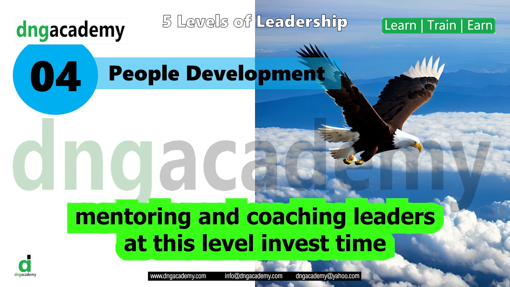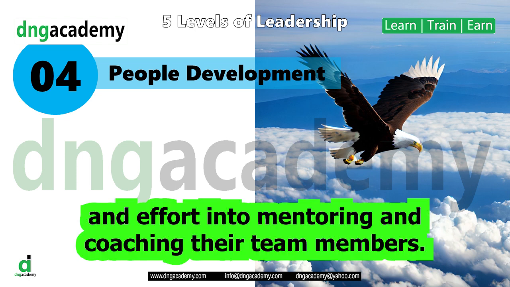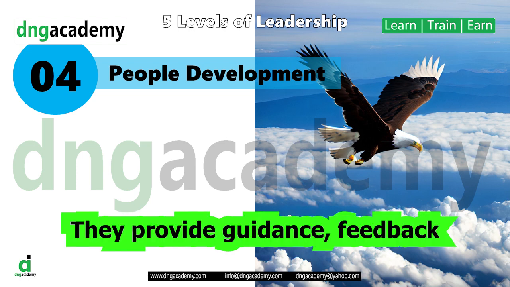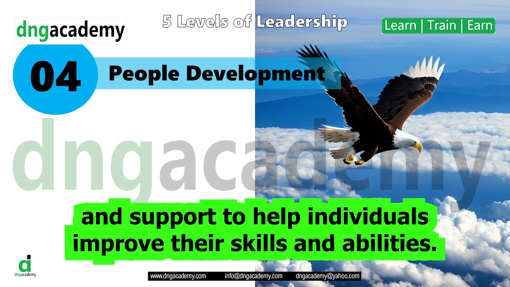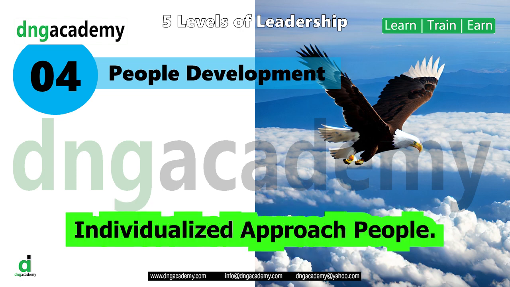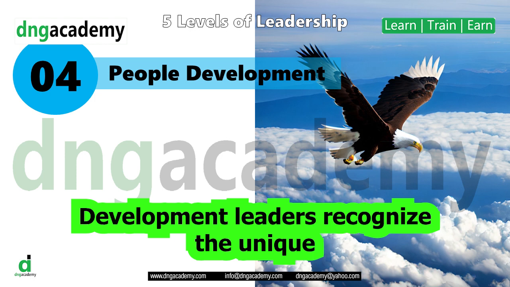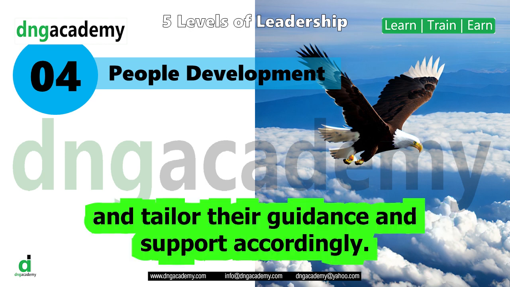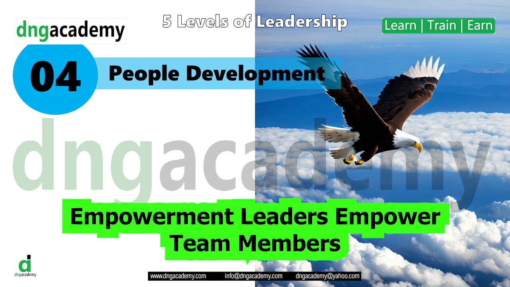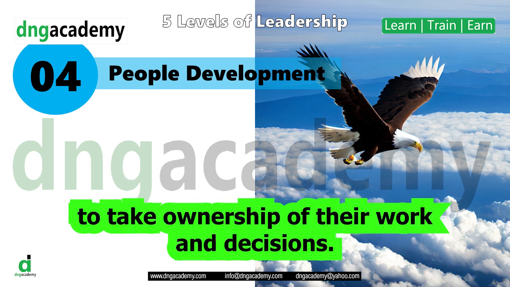Mentoring and coaching. Leaders at this level invest time and effort into mentoring and coaching their team members. They provide guidance, feedback, and support to help individuals improve their skills and abilities. Individualized approach. People development leaders recognize the unique strengths and needs of each team member and tailor their guidance and support accordingly. Empowerment. Leaders empower team members to take ownership of their work and decisions.